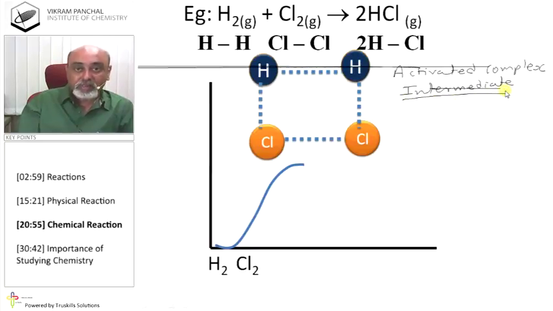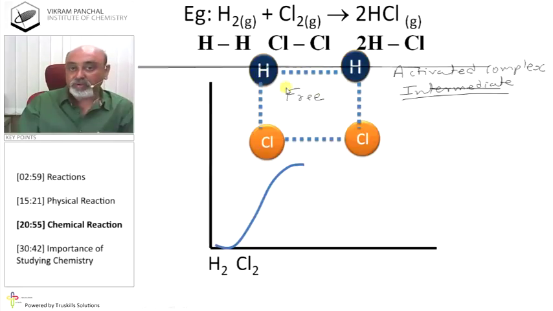In this case, there is no attraction and repulsion between two hydrogen, no attraction or repulsion between hydrogen and chlorine. Even there is no repulsion or attraction between chlorine and chlorine. So all atoms are completely free, and they can move here and there.